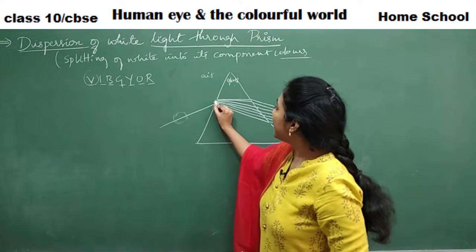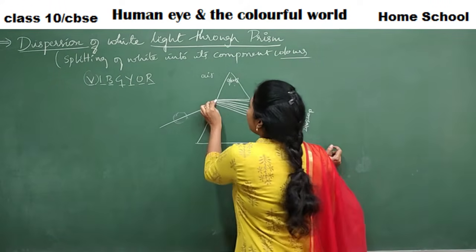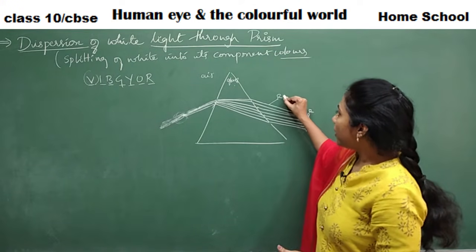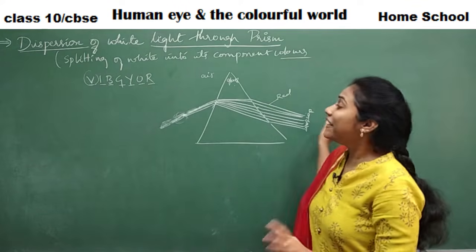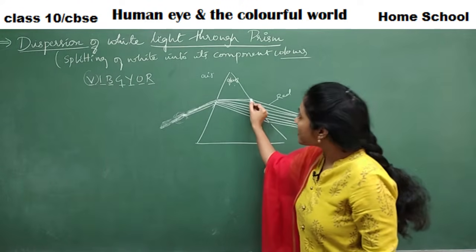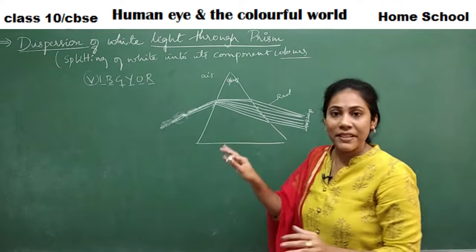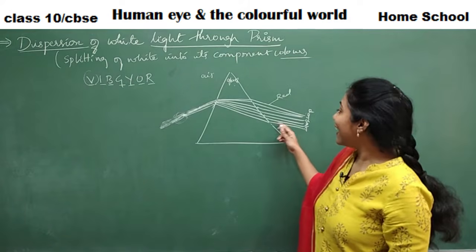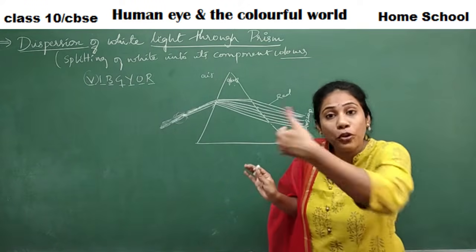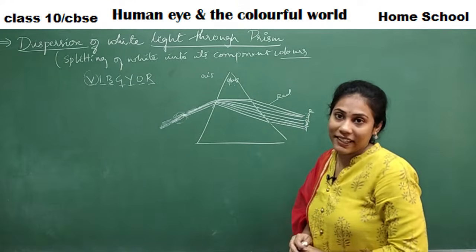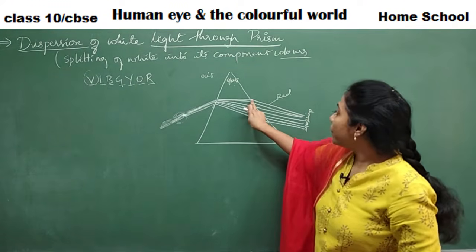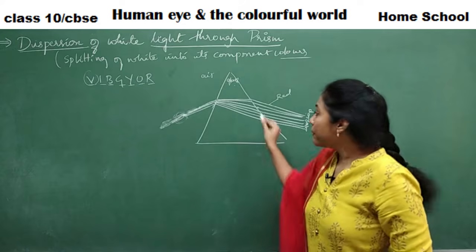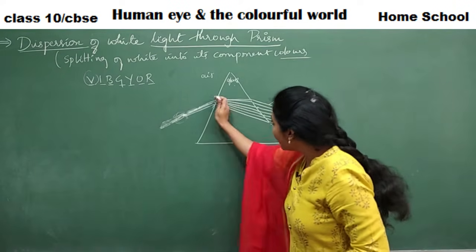That's the reason you didn't observe much of the bending. If this is your white light, this is your red light. This is the line for the red light. You see, it did not bend too much, right? Because its speed of traveling inside the prism is much higher compared to the violet light. So for the violet light, you will observe more deviation, more angle of deviation. But less angle of deviation is observed for red light. I mean, it has bent to a very small extent because it has traveled much faster even in the glass also.